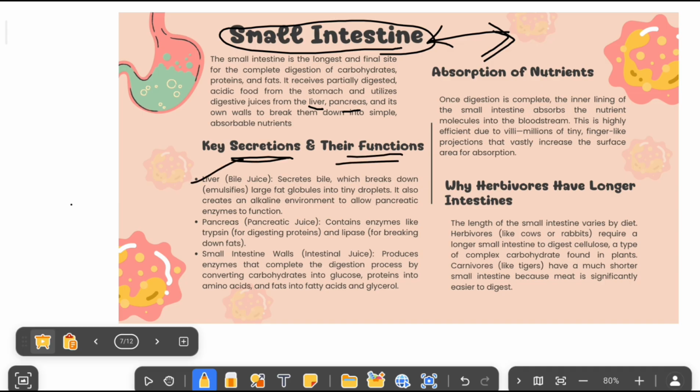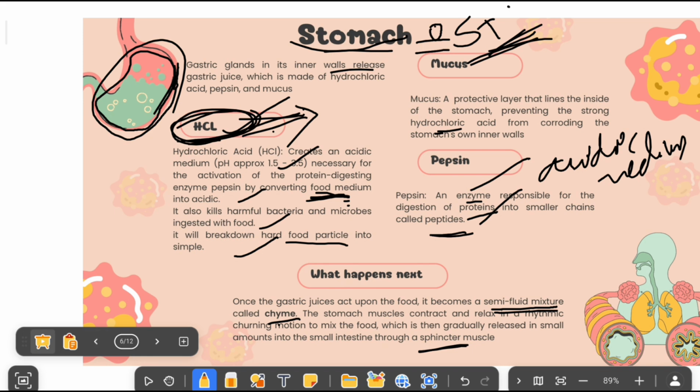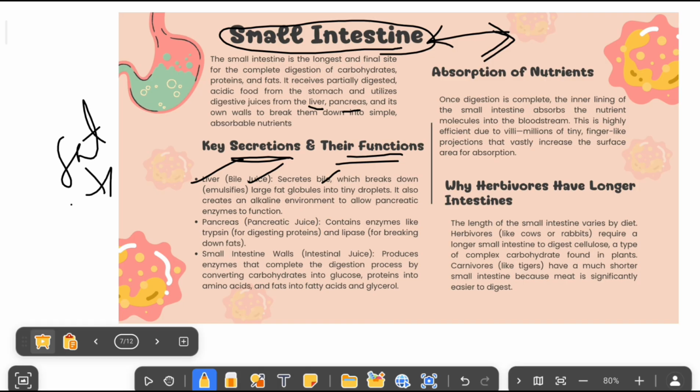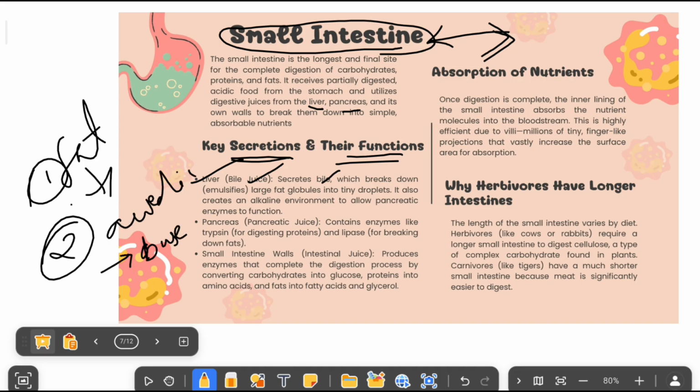First we have the liver. The liver will produce bile juice, containing bile salt. What will it do? It will break down the fat molecule into simple fat molecules. And already in the stomach, the hydrochloric acid has converted the food medium into acidic medium. So the first function is breaking down fat molecules into simple ones. The second is converting the acidic medium into a base or alkaline medium.